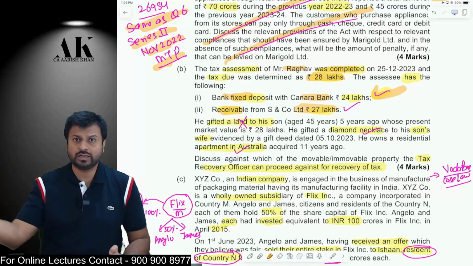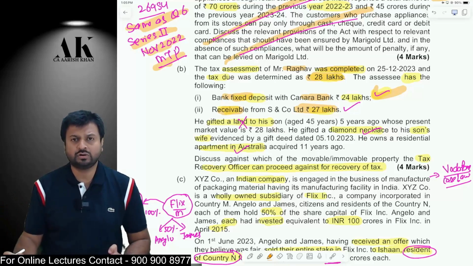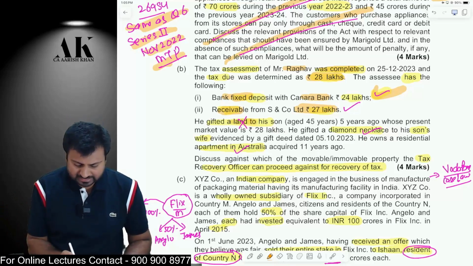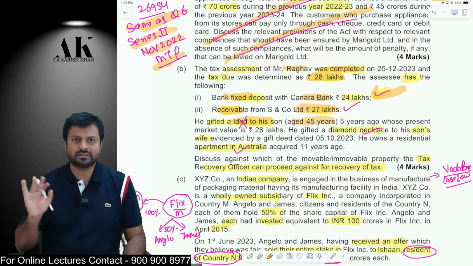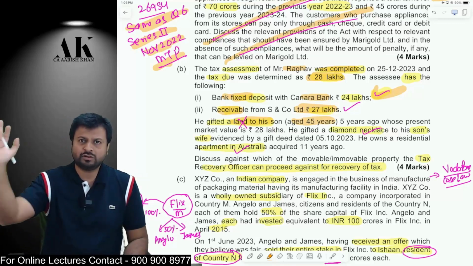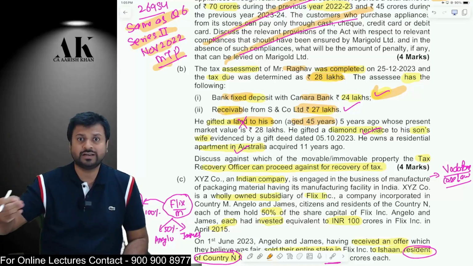The department can go to the debtor and tell them to give the money to us and not to the assessee. Third, the assessee has gifted land to his major son. Whatever is gifted to his major son is not clubbed in the hands of the assessee. Whatever is gifted to the major son belongs to the major son. Now, the department cannot go to the major son and recover the money from the land.